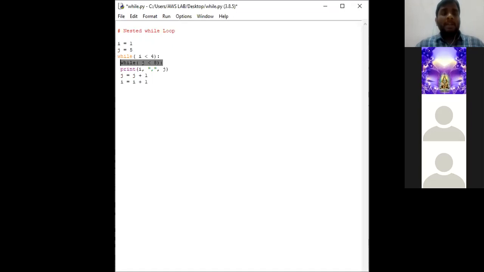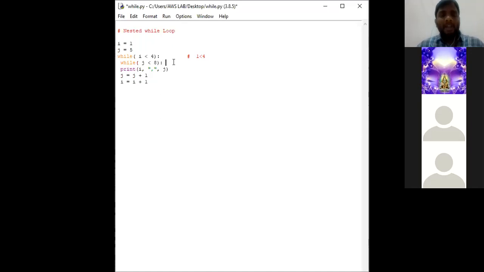Okay, so I is equal to 4 and j is equal to 8. So immediately after entering into the body, I value is 1. So 1 is less than 4. Since this particular while statement is correct, it goes into the body. So body in this sense, this is the condition.